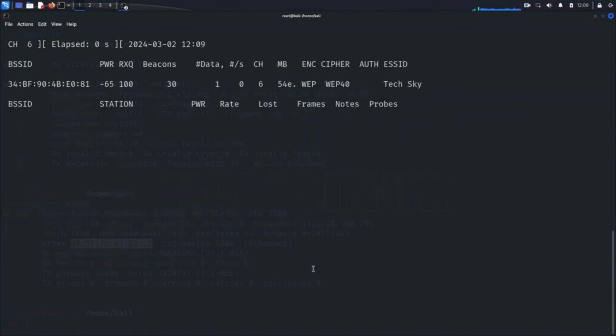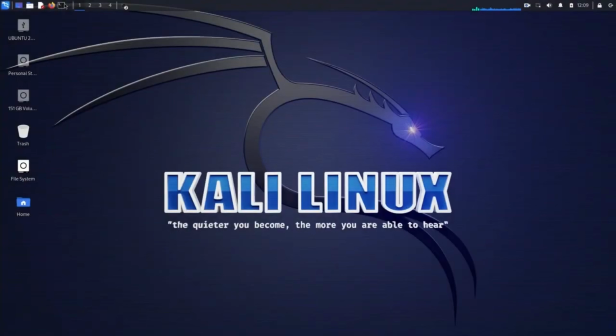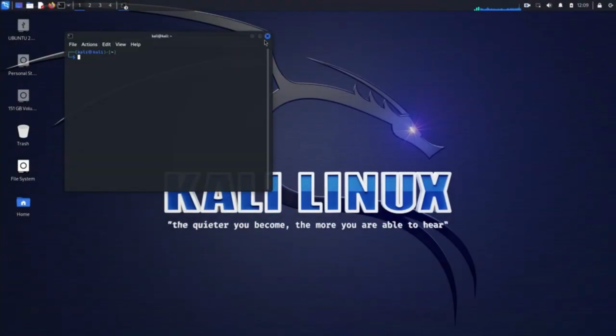Upon inspection, we may notice that there are no clients currently connected to the TechSky network, and the data traffic is minimal. This presents a challenge for us, as the lack of data packets makes it difficult to crack the WEP using traditional methods. Injecting packets for traffic generation. To overcome this obstacle, we need to inject packets into the network to stimulate traffic.